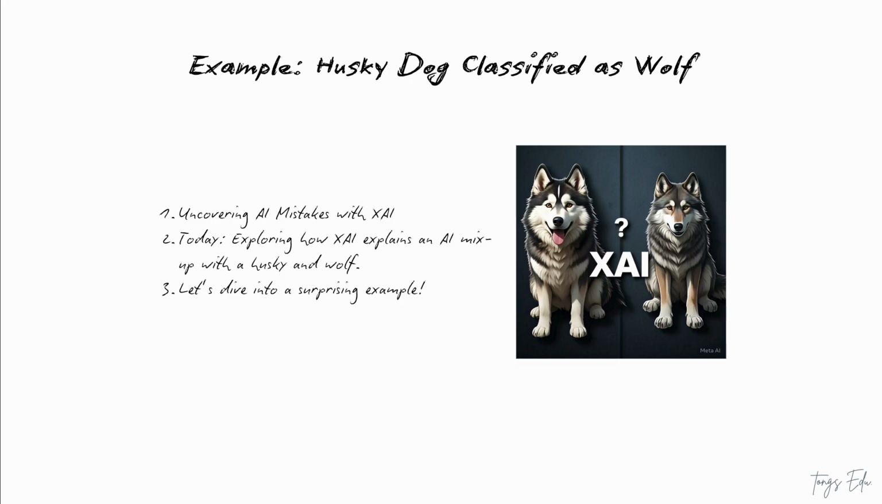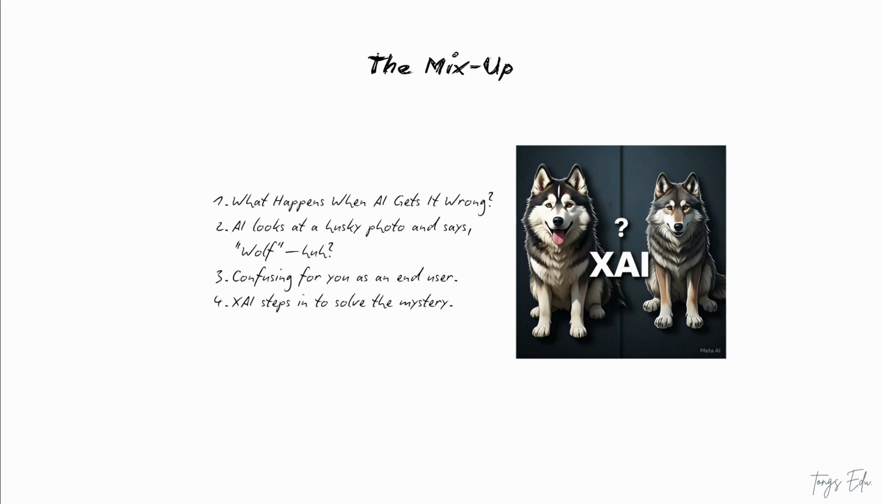Let's get started. Here's the situation. You show an AI a photo of a husky, a fluffy, friendly dog with bright blue eyes and a big smile, standing in the snow. But the AI misfires and labels it wolf. Now, if you're not an AI expert, you might think, okay, maybe it looks a bit wild, but you're still scratching your head, thinking, why a wolf?